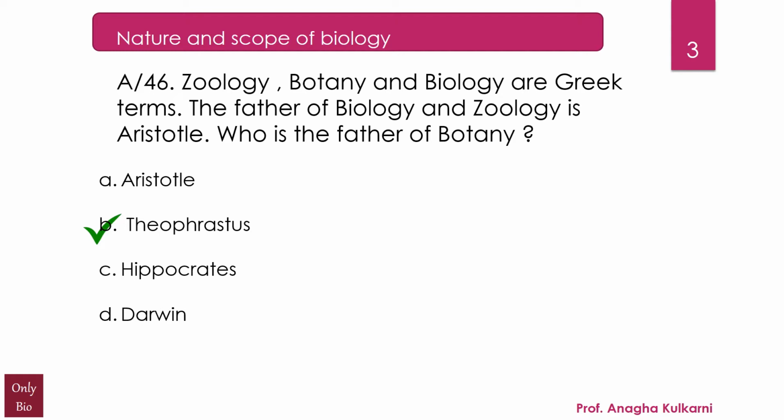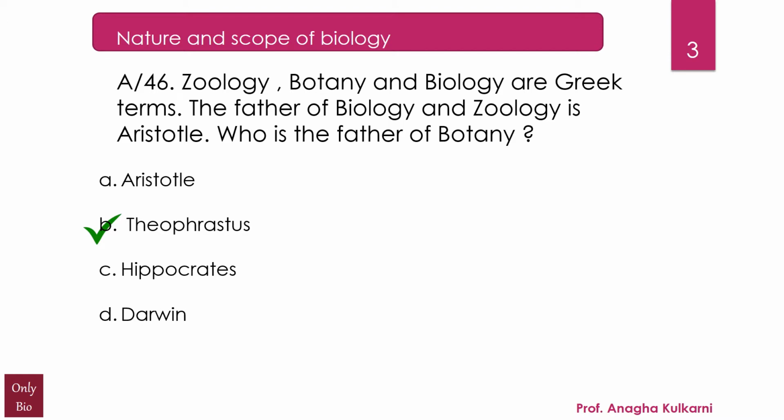You might be remembering that he was the first to attempt to classify the plants on the basis of their morphological features, that is on the basis of their height, girth and branches. He had classified the entire kingdom Plantae into 3 groups based on this, such as herbs, shrubs and the trees. I hope you remember this.